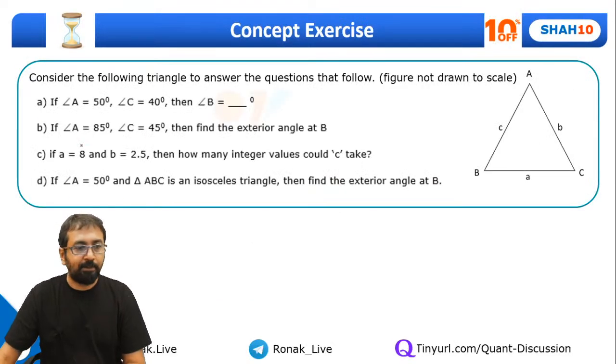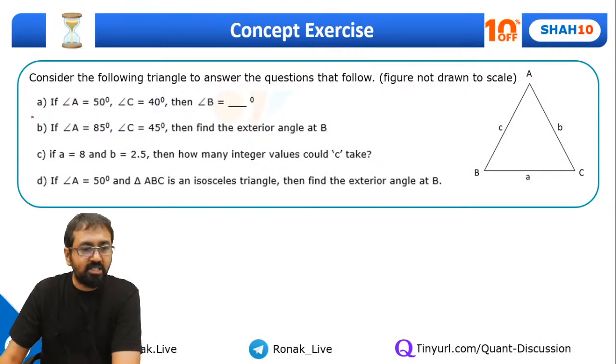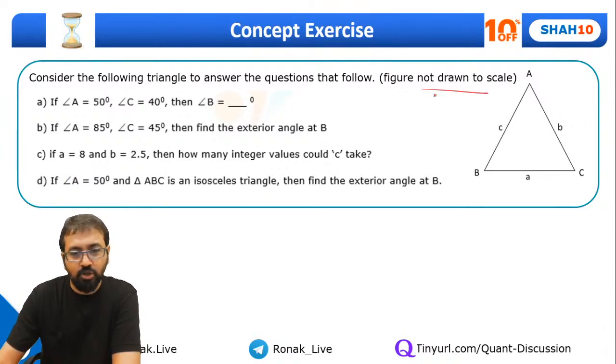So let's go ahead. Now guys, let's solve a few more questions. Consider the following triangle to answer the question. These are the 3 sides, figure not drawn to scale. So it looks like an equilateral triangle, but it's not. If angle A is 50 degrees and angle C is 40 degrees, what will be angle B? Of course, angle B will be 90 degrees because the summation has to be 180. This is a very simple question.